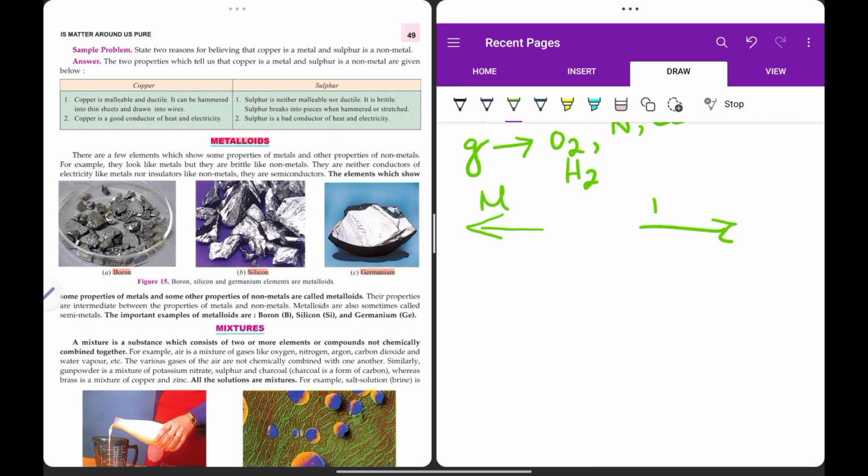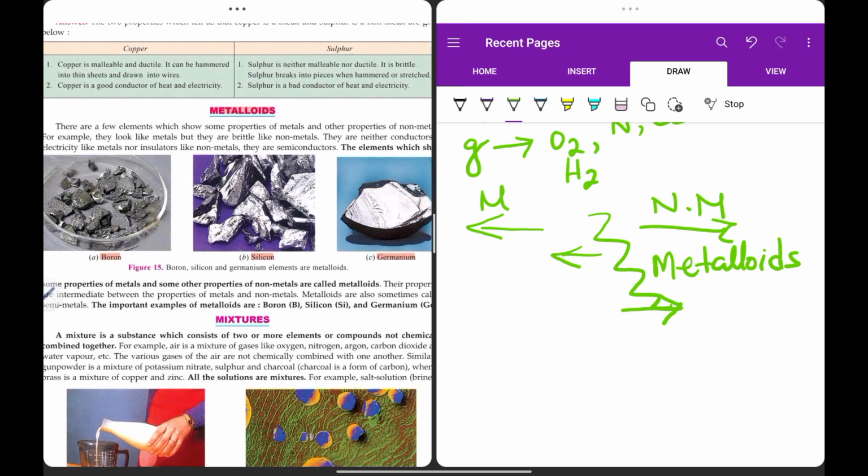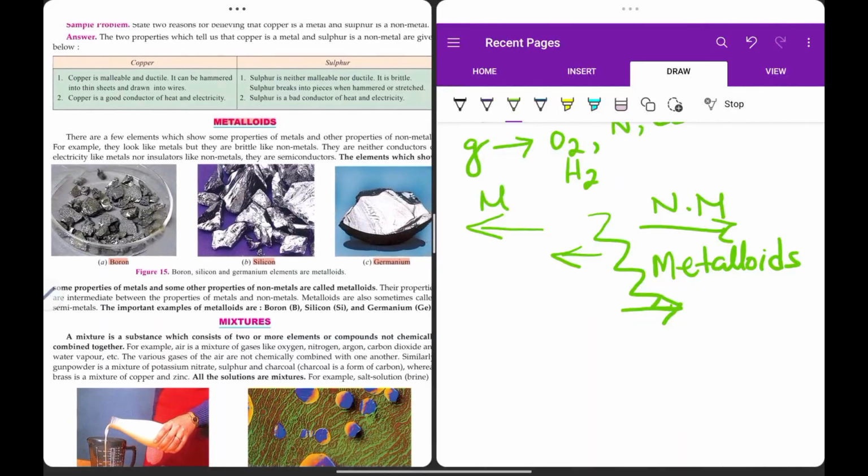Towards the right side in a periodic table, they are non-metals. And in between, in a zigzag manner, they are metalloids, and they possess properties pertaining to metals as well as non-metals. If they are a little bit towards the left, they will possess more metallic character than non-metallic character, and if they are a little more towards the right, they will possess more non-metallic character than metallic character.